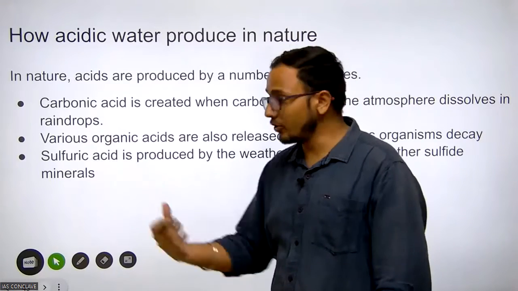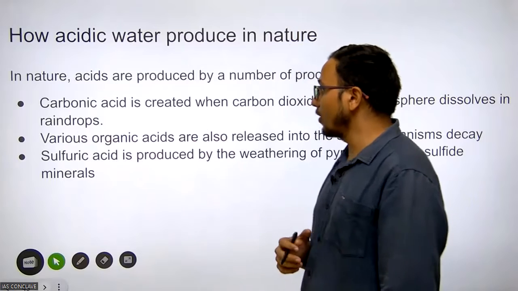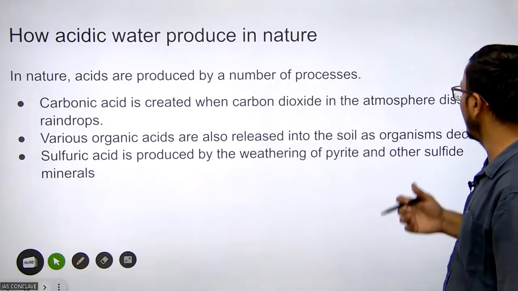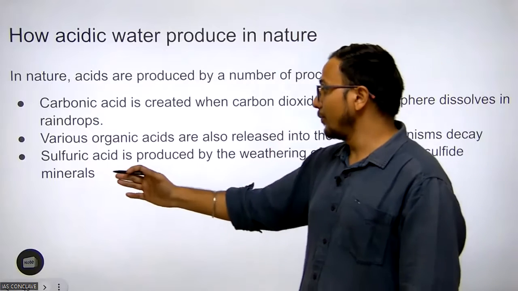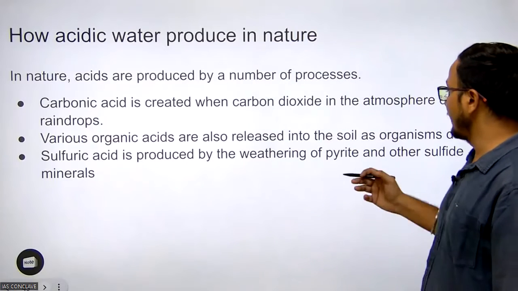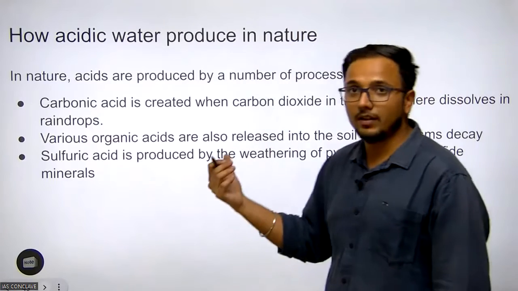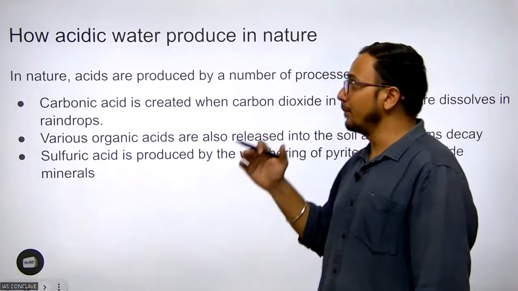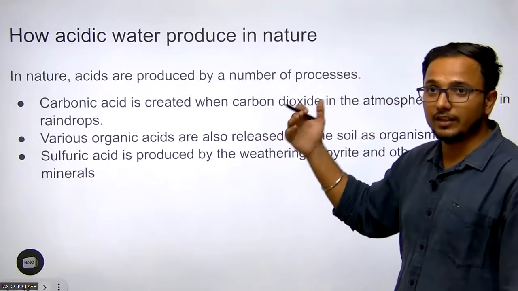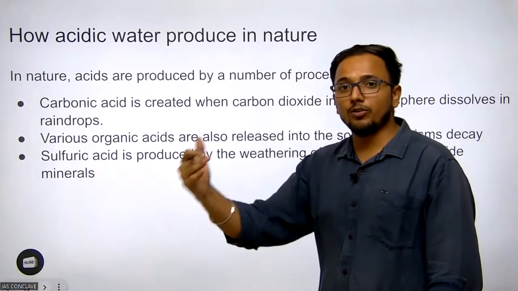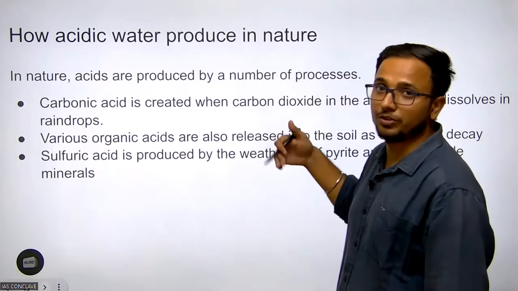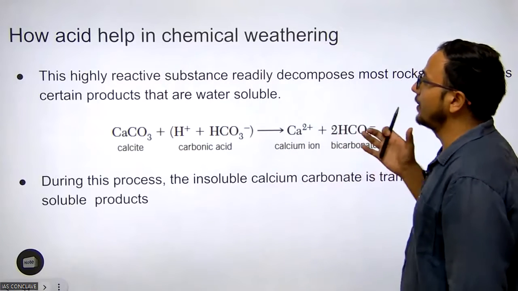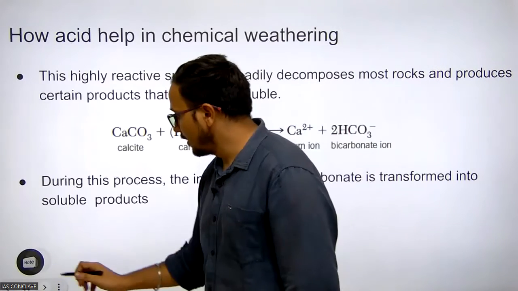So carbonic acid is produced. Various organic organisms, organic acids are also released into the soils as the organisms decay. Sulfuric acid is also produced by the weathering of pyrites and other sulfide minerals. This is how in nature certain acids are produced and make the water acidic, and this is how they increase the corrosive power of the water, and this is how dissolution takes place.